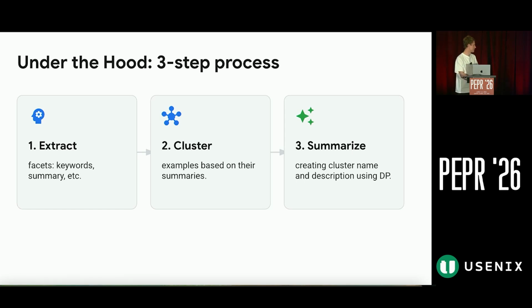Let's take a look at how Urania works under the hood. The first step is extraction. We extract so-called facets. This is structured metadata about the conversation or example, such as keywords or a summary. Then we do a clustering step, where we cluster examples based on their summaries. And then we summarize the examples inside the cluster and generate a cluster name and description that have differential privacy properties.